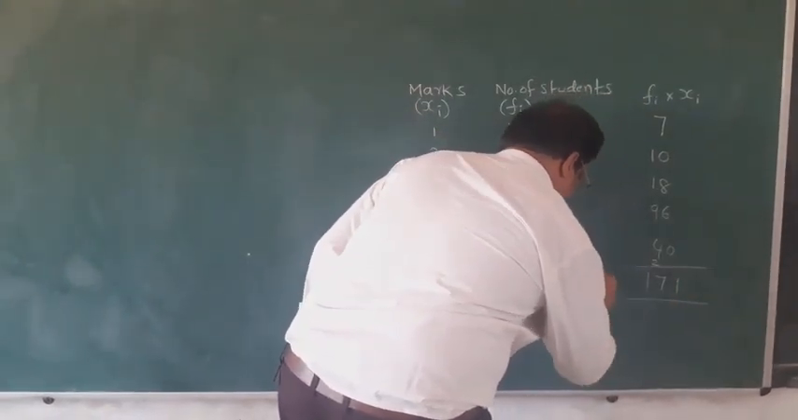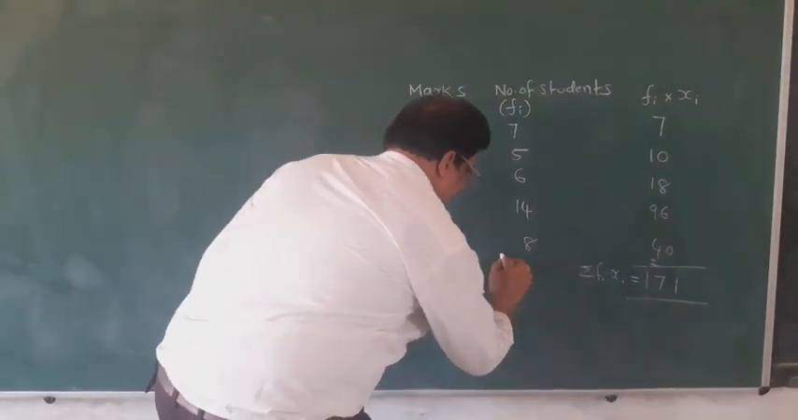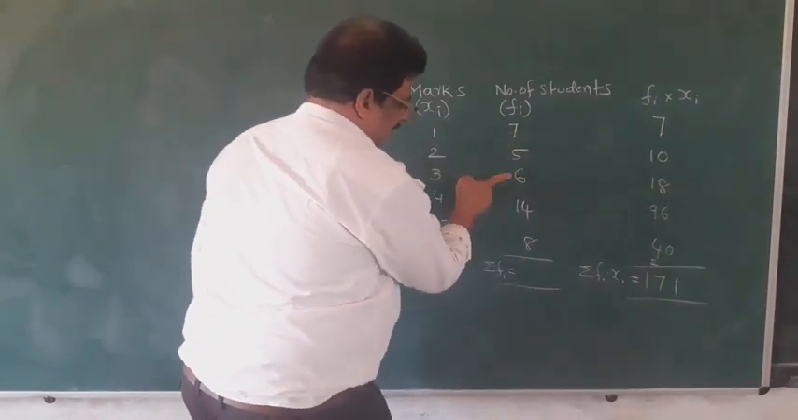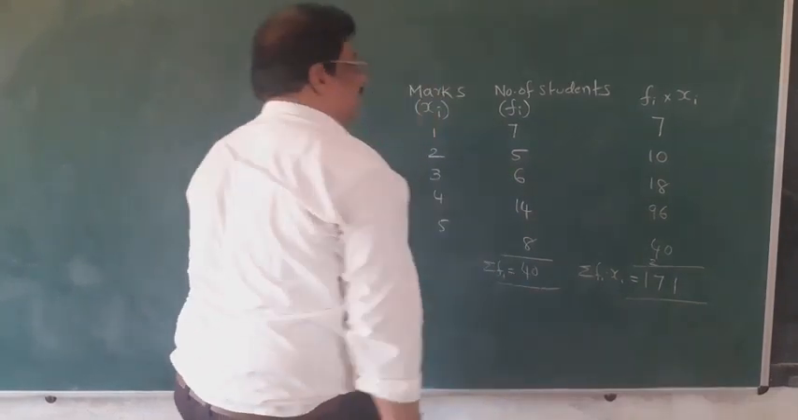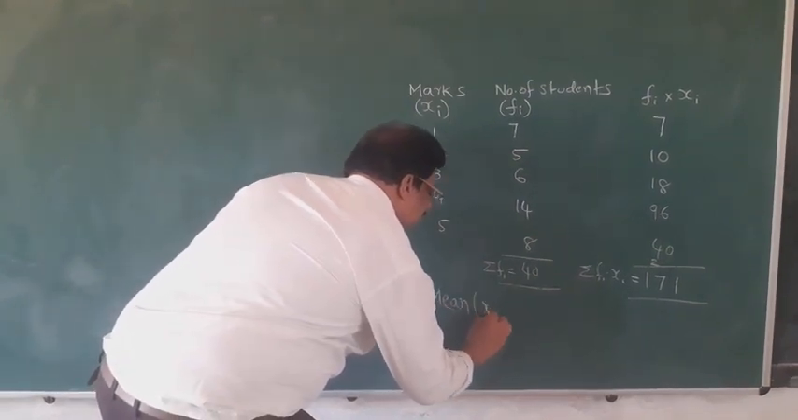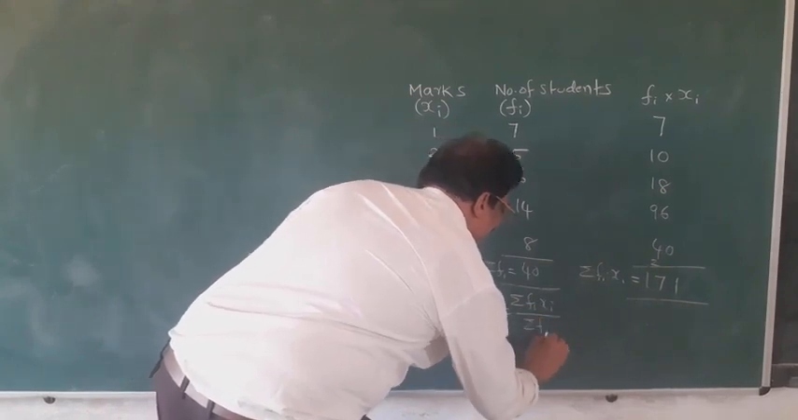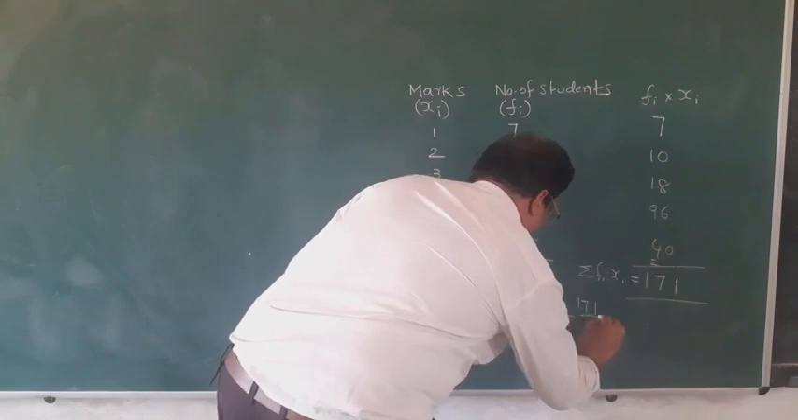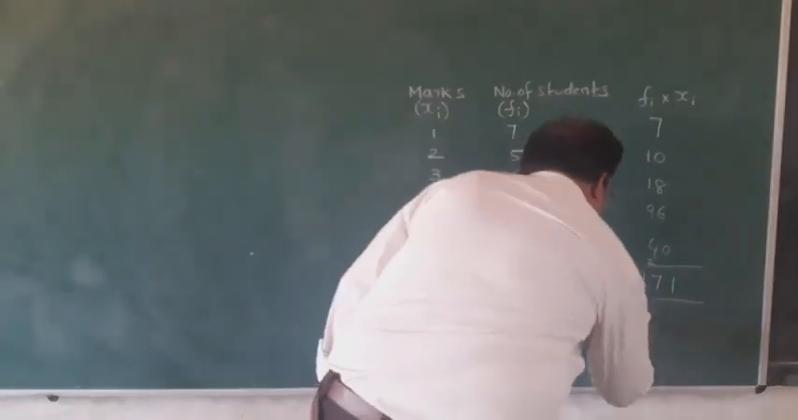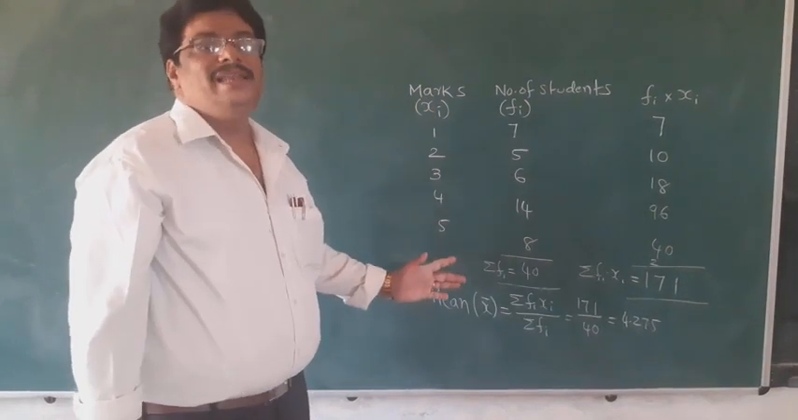This is called sigma fi xi, which means the sum of products. Now the total, sigma fi, is 12, 18, 32, 40. So the mean, x bar, equals sigma fi xi by sigma fi, which equals 171 by 40, that is 4.275. So this is the mean of 40 students in the oral quiz.